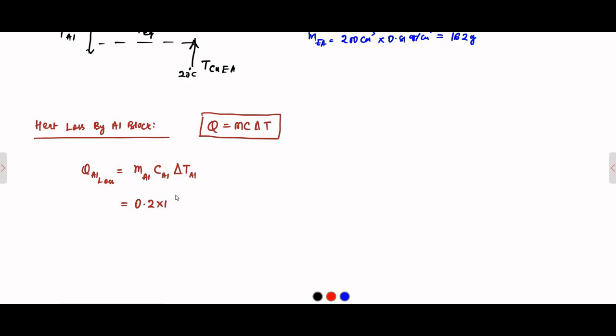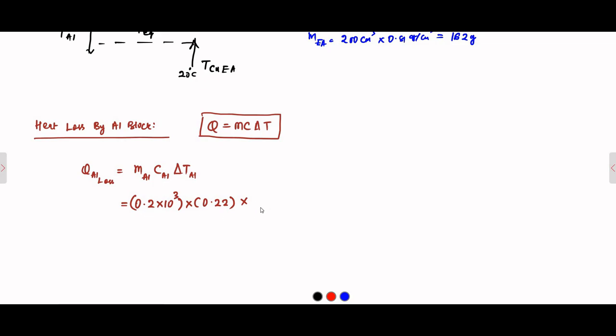So 0.2 into 10 to the power 3 grams, into specific heat of aluminium, which is 0.22. Specific heat is given in terms of Celsius and the temperature is also in Celsius, so no problem. Even if it was given in Kelvin, remember that change in temperature in Celsius is numerically the same as change in temperature in Kelvin.